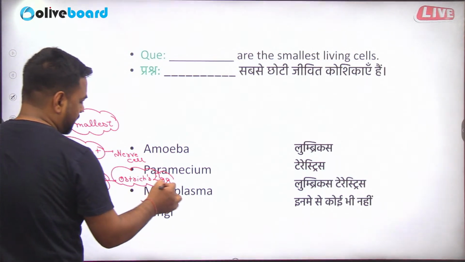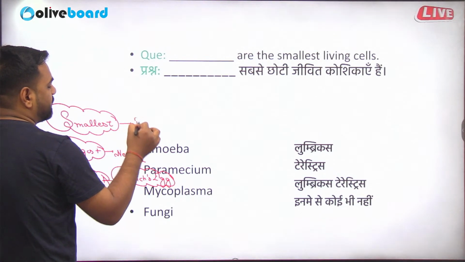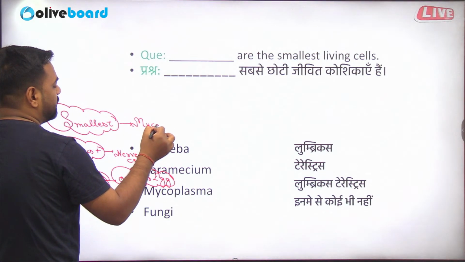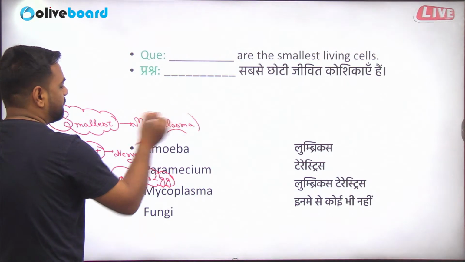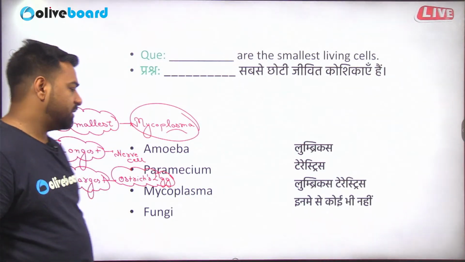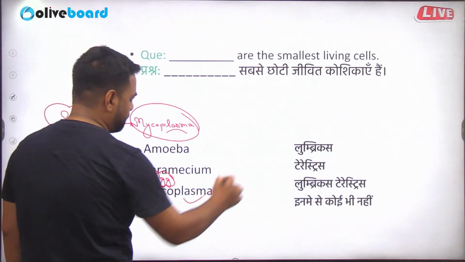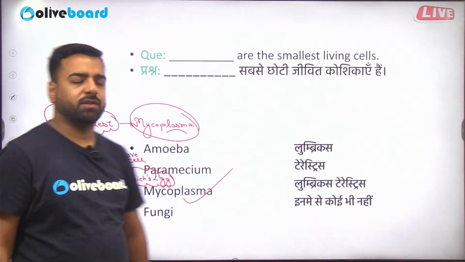Ostrich's egg is the largest one. Okay. And the smallest cell is mycoplasma. So which of the following is the smallest cell? The smallest cell is basically mycoplasma here. Fine. So what is the correct answer? The correct answer will be option number C. Next.